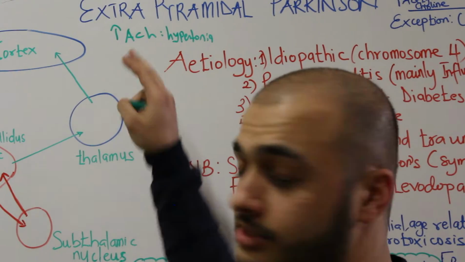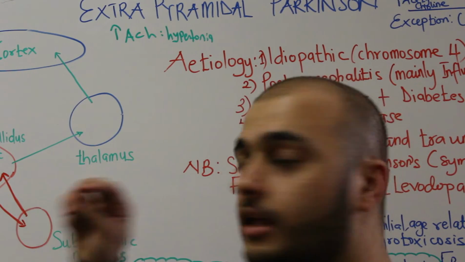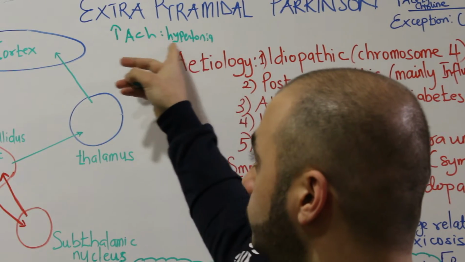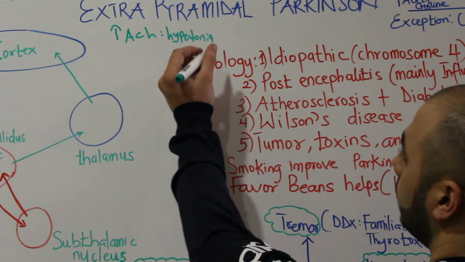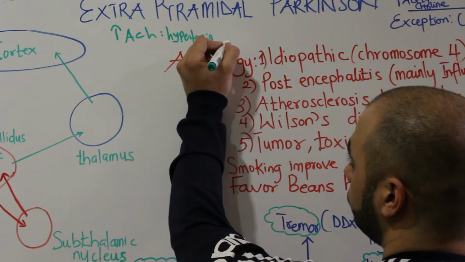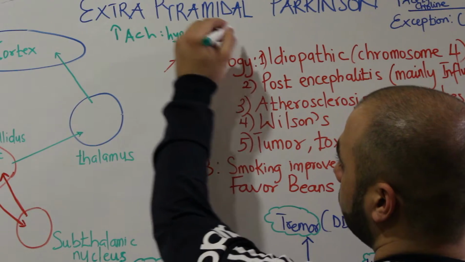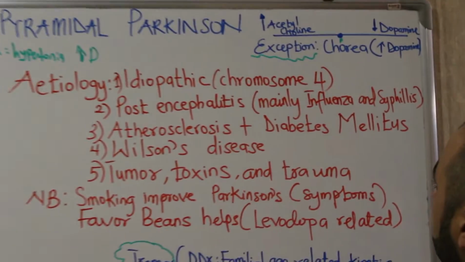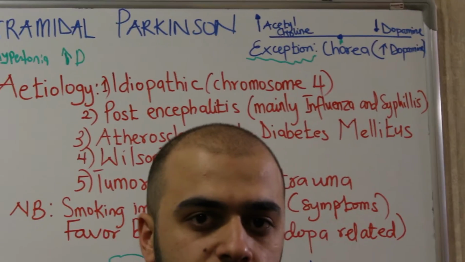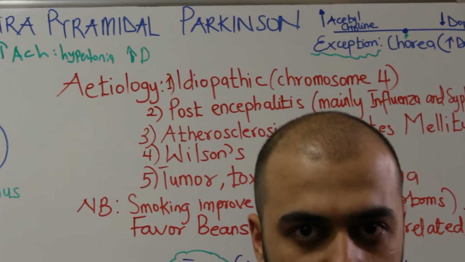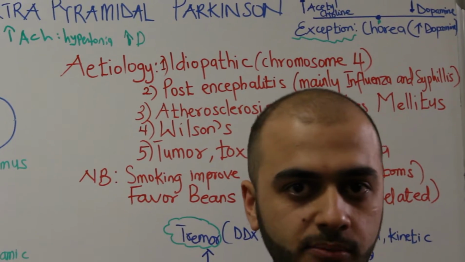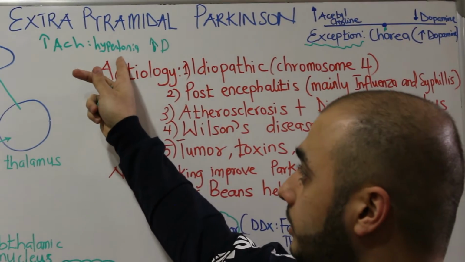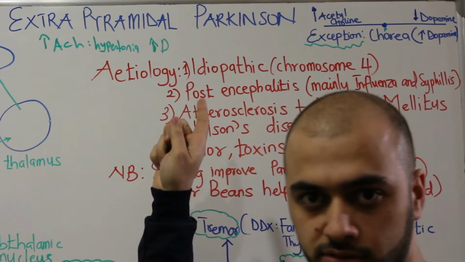So let's notice that all extra-pyramidal diseases have high acetylcholine finally as a net result. So all the diseases will have hypertonia except chorea, because chorea has low acetylcholine and high dopamine. So chorea is an exception here, notice. If I tell you dystonia, if I tell you hemiballismus, if I tell you Parkinson, you will tell me all are extra-pyramidal diseases characterized by hypertonia except chorea.